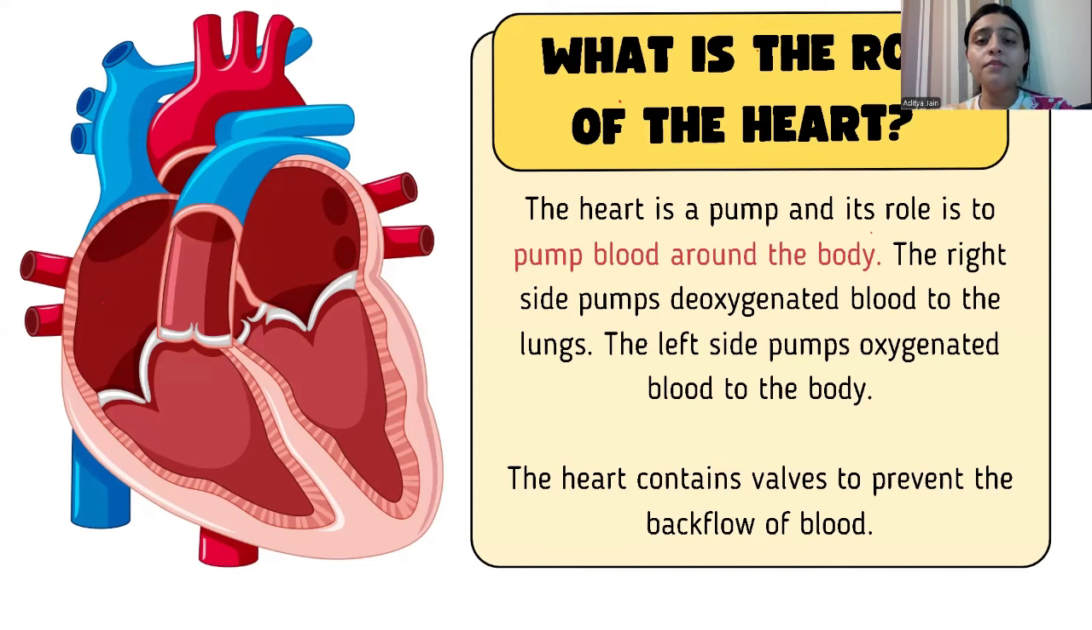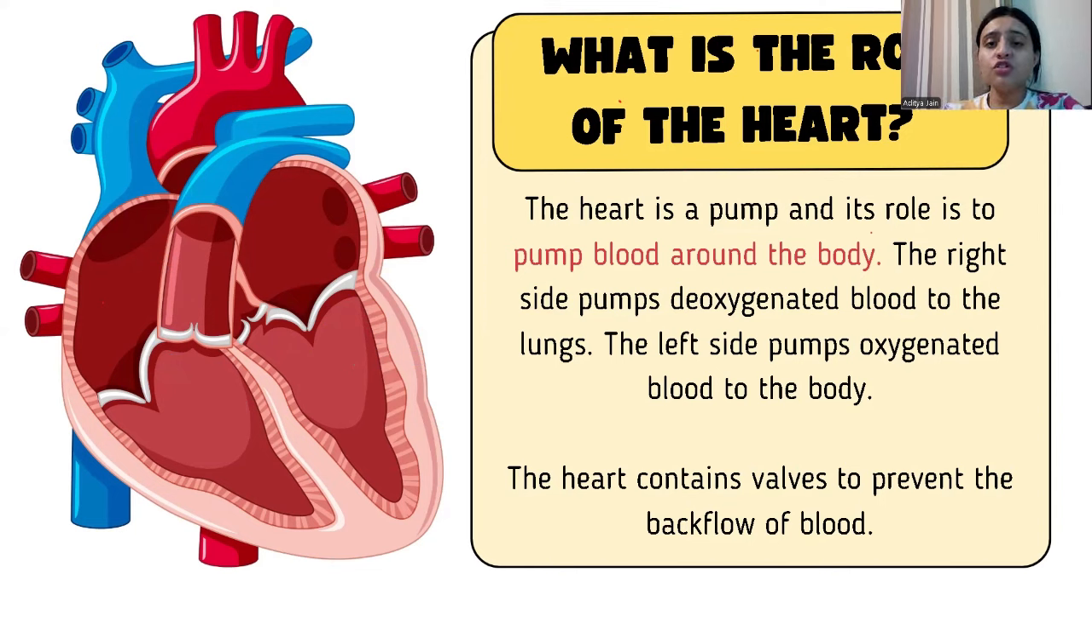The right side pumps the deoxygenated blood to the lungs and the left side pumps the oxygenated blood to the body. So this one is the right side of the heart and this one is the left side of the heart. The heart contains valves to prevent the backflow of blood. You can see here, these are the valves, which resist the backflow of the blood, and also ensure that oxygenated blood and deoxygenated blood do not mix together.